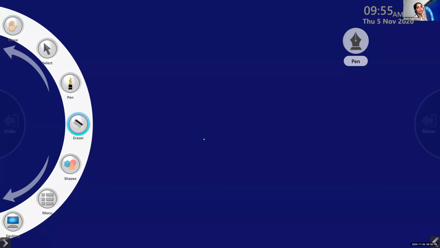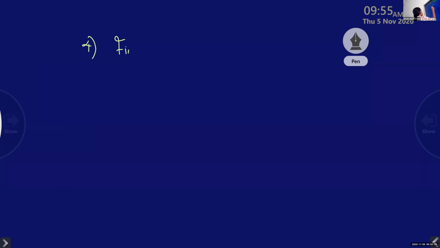Question number 4. Find the LCM of 20 and 30.